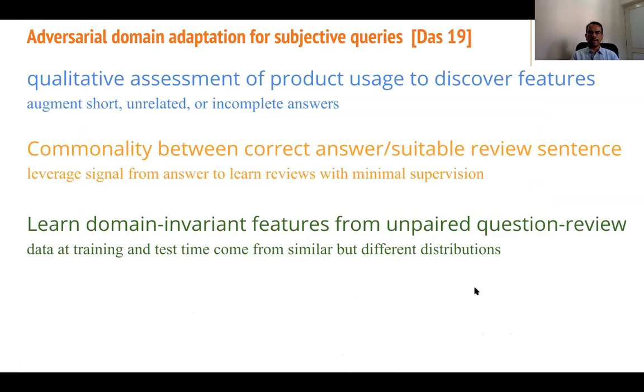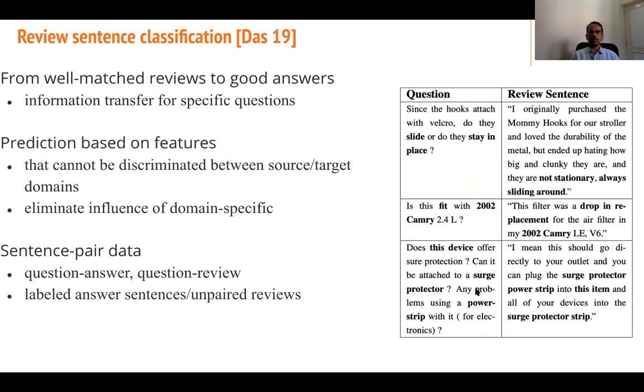Next is DAS 19, that is domain adaptation. So what is the use case here? Review sentence classification from well-matched reviews to good answers. Information transfer for specific question. The question is more like, since the hooks attach with Velcro, do they slide or do they stay in place? The review sentence says, they are not stationary, always sliding around. Fit with 2002 Camry 2.4L, drop-in replacement, my Camry LE V6.